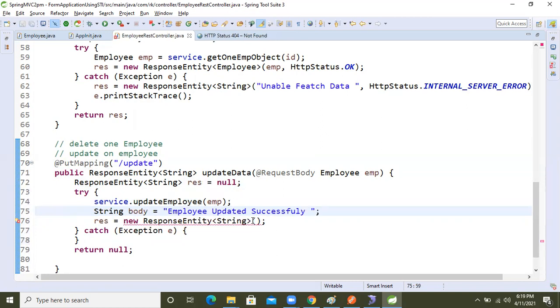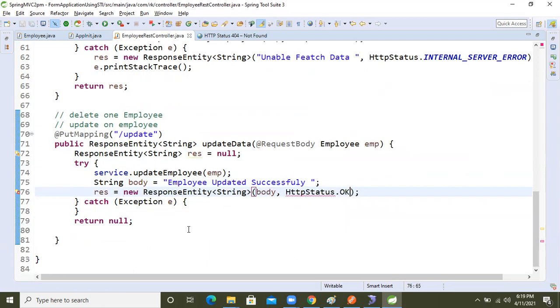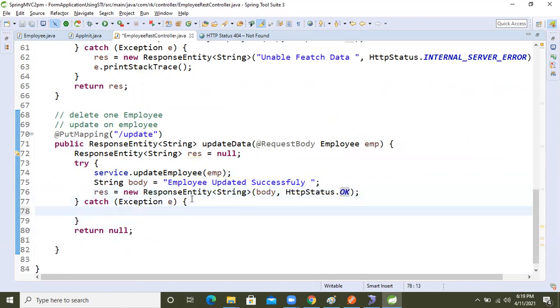Now pass the body here, then the HTTP status code. Okay fine, guys, so now this part is completed. Come here, here also res equal to new ResponseEntity. Inside that, what we will do now, again.